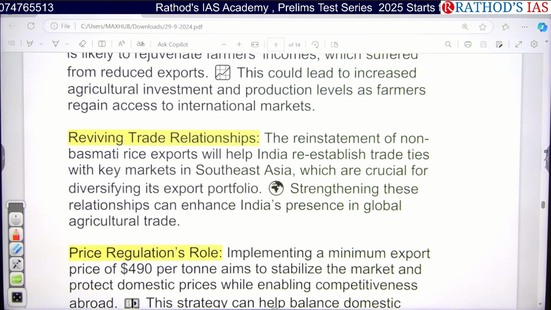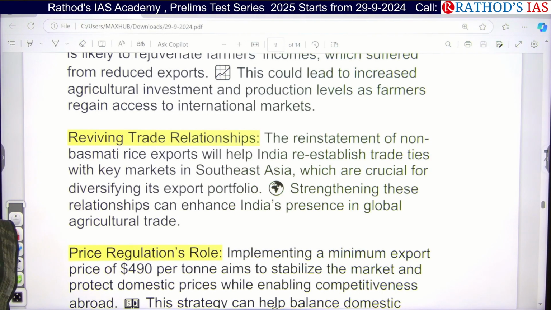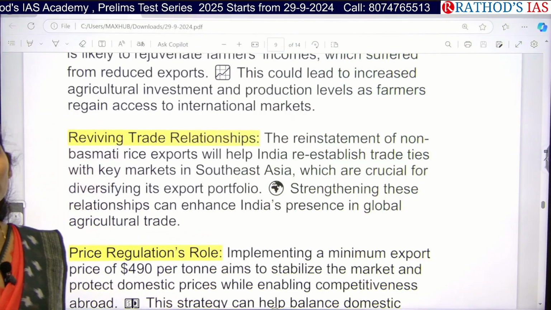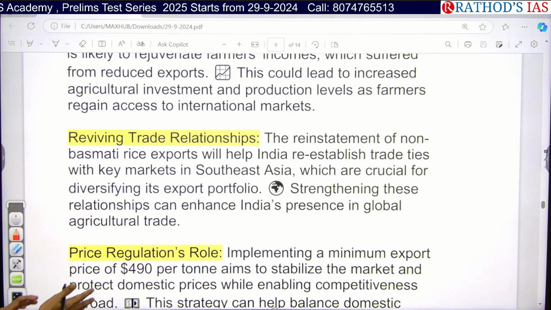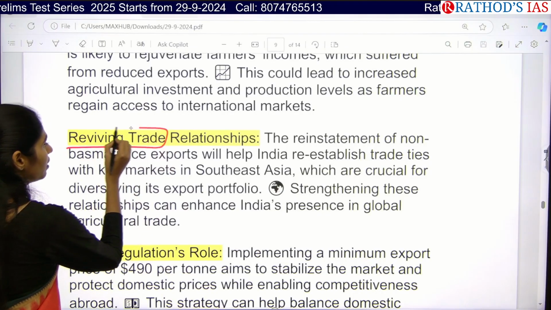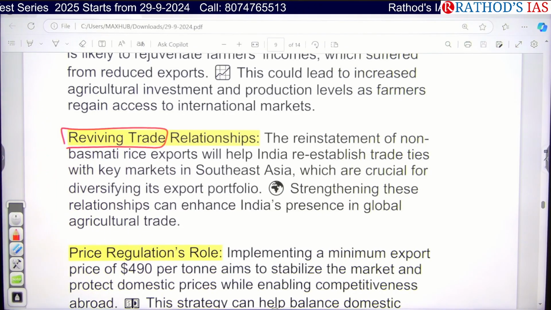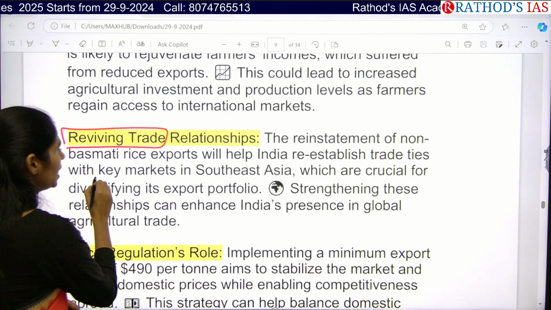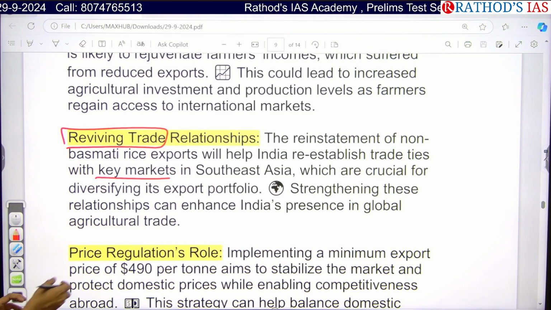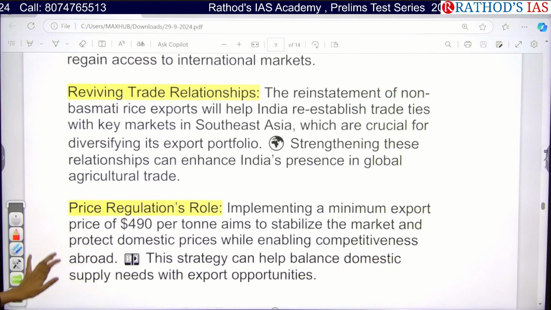So actually Southeast Asian countries used to import our rice, non-basmati rice, especially parboiled rice. Because of this export ban from 2023 onwards, these countries are not getting access to food grains from India. So now whenever we are removing this, that means we can go for revival of our trade relations. We can re-establish our trade ties with the key markets in Southeast Asian countries, so that we can strengthen the relationship, and even enhance India's presence in global agricultural trade.